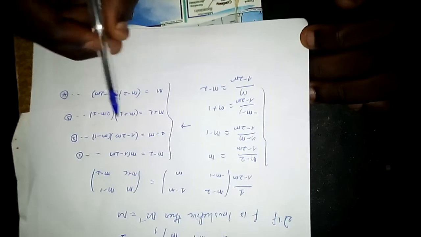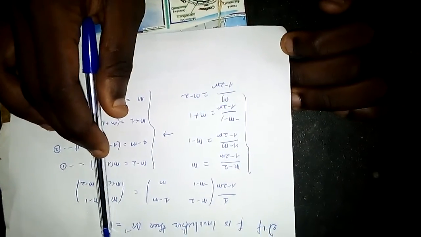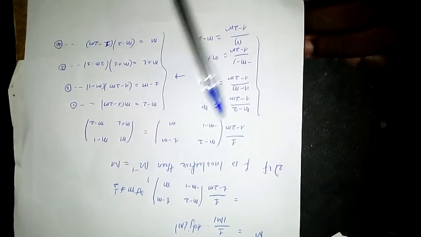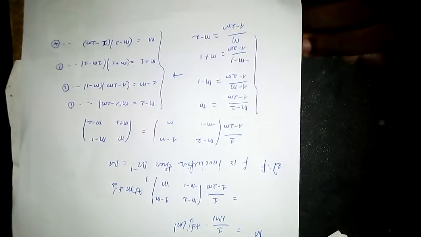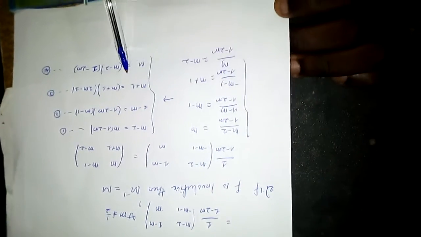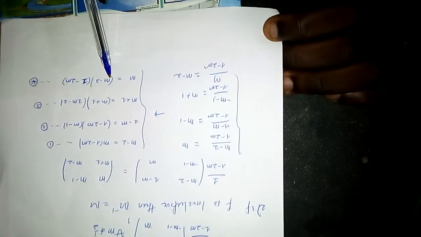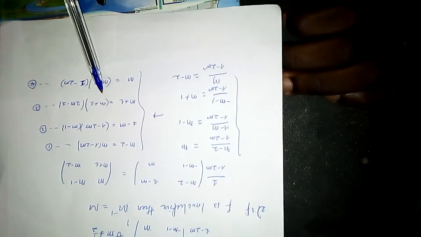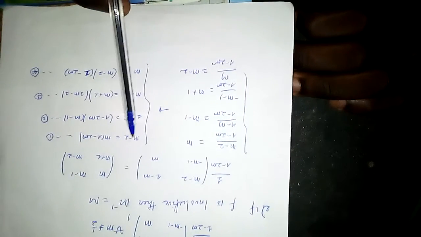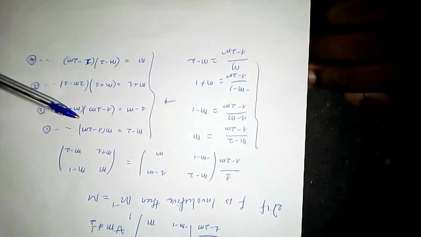Okay, so let's see what we can do to find the values of m. Remember that m should be different from half, so when we get half as an answer we need to remove it, because if m is equal to half, the transformation f is not bijective, and hence it is not involutive as well. So we are looking for the value or values of m according to the equations. Let's compare two equations together and see what we can do.